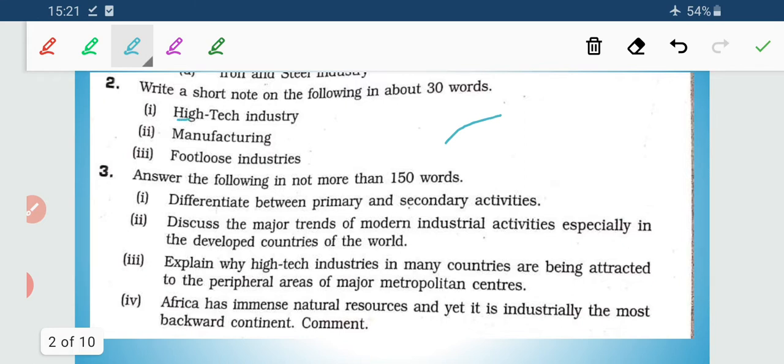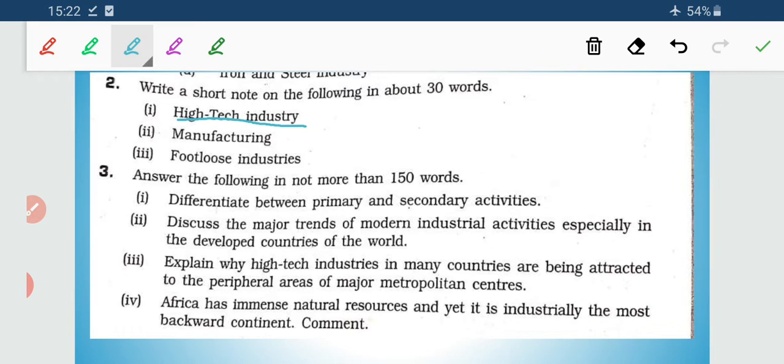High-tech industry. Now what are high-tech industries? High-tech industries are actually the latest technologically based modern manufacturing activities. High-tech is not an entity but rather it is a concept. Highly developed scientific and engineering tools and techniques are made after various intensive research and investigation, and a large number of white collar workers are working in these industries.